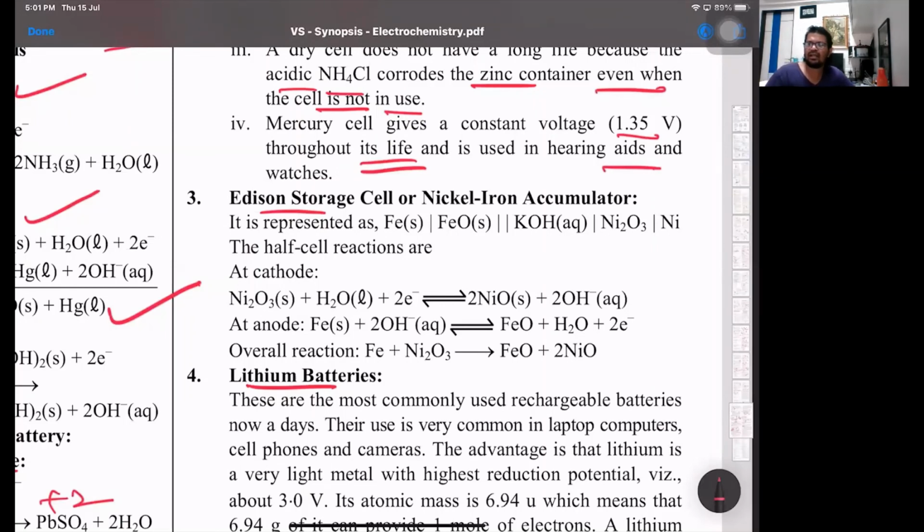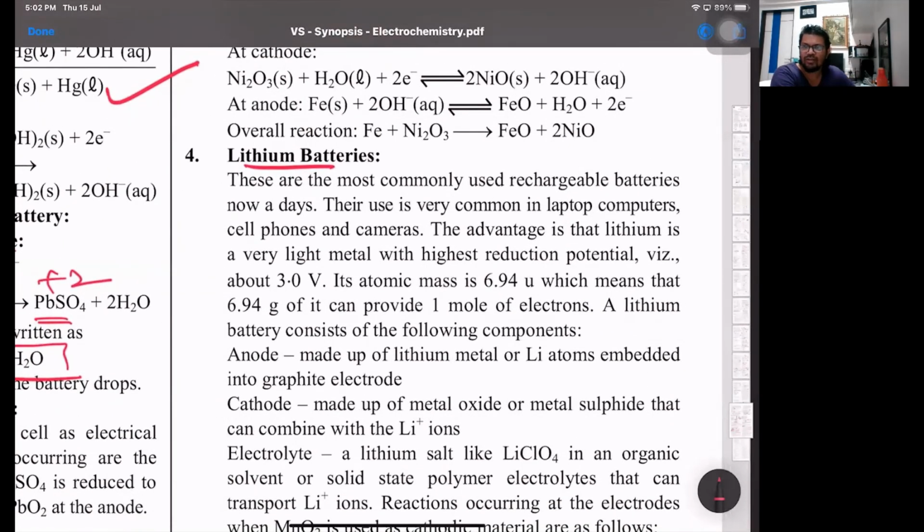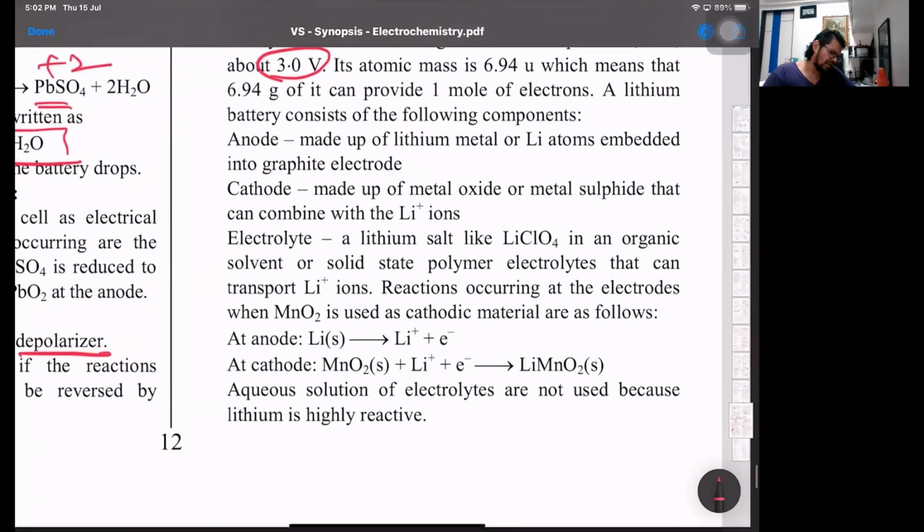It is iron with iron oxide and nickel with Ni2O3. In the first case, Ni2O3 is reduced at the cathode to nickel oxide, and at the anode Fe is oxidized to FeO. That is one. And second is the lithium batteries. Normally our mobile phone batteries are of this type. The reason is lithium has the lowest reduction potential of around minus 3.04 volts, or an oxidation potential of plus 3.04 volts, so the potential can be kept for a long amount of time. They have given the cathode and anode and the material. It is only informative, so don't bother much about this.